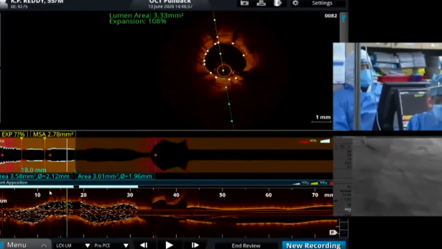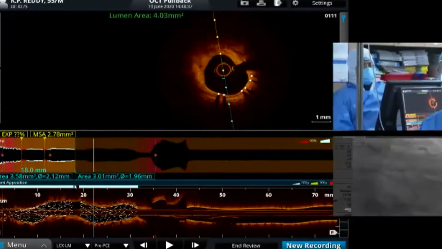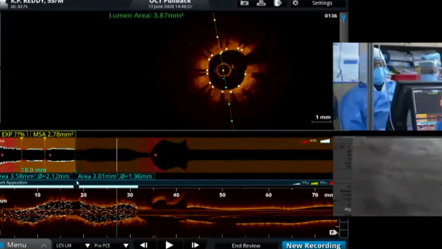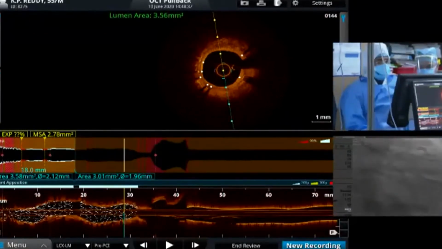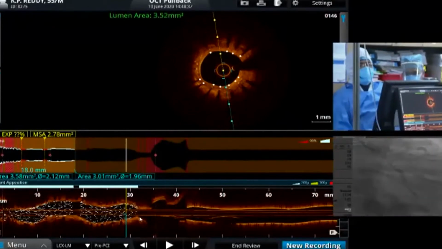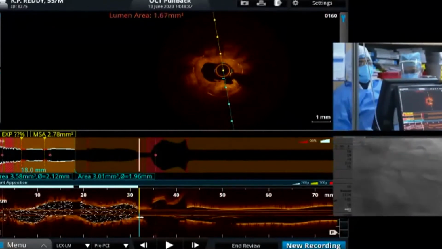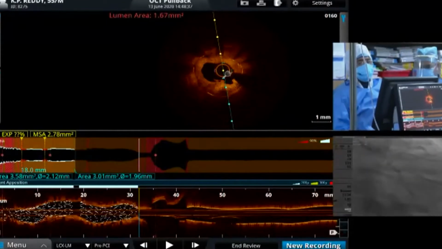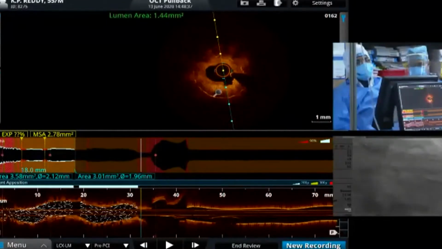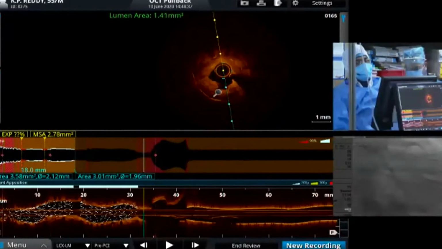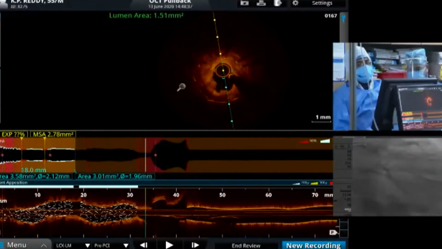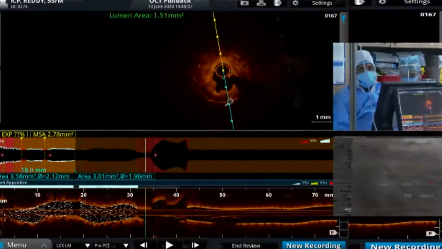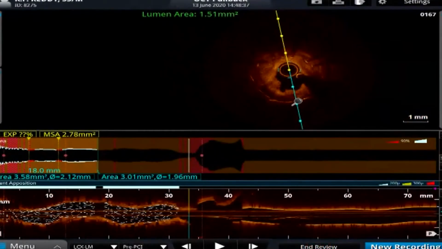There is an area of tight stenosis proximally, and proximally also this is the previous stent. We can see the nice longitudinal view. The stent is expanded well, but proximally this is a very tight stenosis. You can see some areas of mild calcification, and you can see very clearly the very tight ISR. This is post dilatation with a 2 mm balloon, and I think this is a very critical lesion,